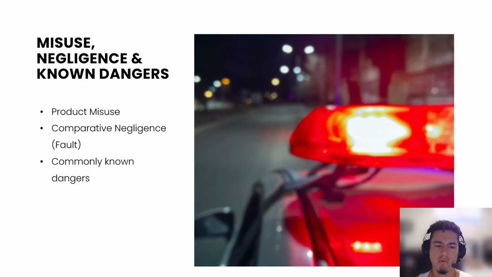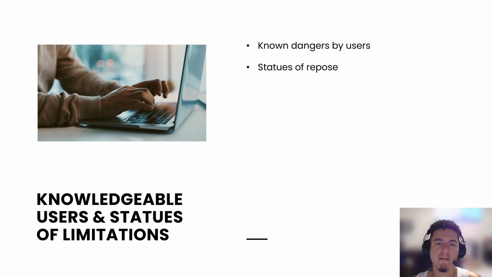But another thing as well is the commonly known dangers portion, which is associated with a specific product, for example a lighter or a knife, which can help the defendant from being liable for something that's widely and publicly known to be a dangerous thing. The next section is then knowledgeable users and statute of limitations, such as known dangers by the user. For dangers like a burn from a lighter, people would know what happens when using a lighter, and it may not warrant a warning to these users regarding the danger.